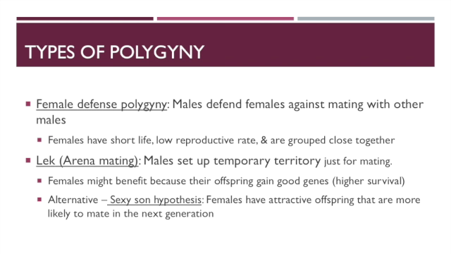Then there's a classic example of polygyny that we've known about for a long time, and there are many, many examples of this: lek mating or arena mating, where males set up temporary territories that are really just for mating. Examples of this include peacocks, where males set up these temporary territories trying to attract females to them, and then they mate with them. And really, these arenas don't have any resources on them. They're not high quality territories. It's really just because there are some males there. Females are really looking for male quality, in this case, as we've talked about. And why might females do this?